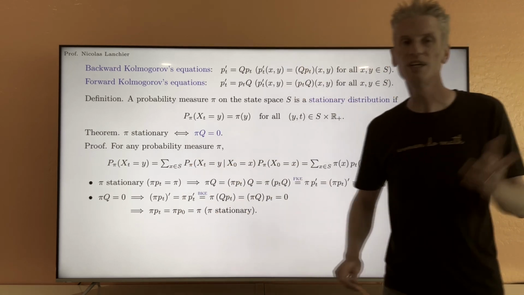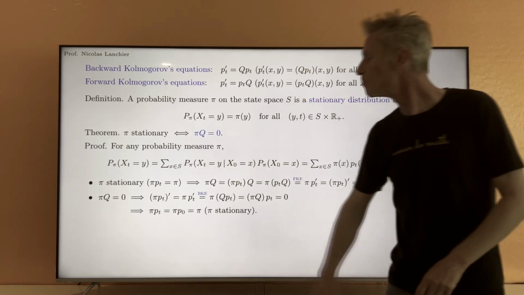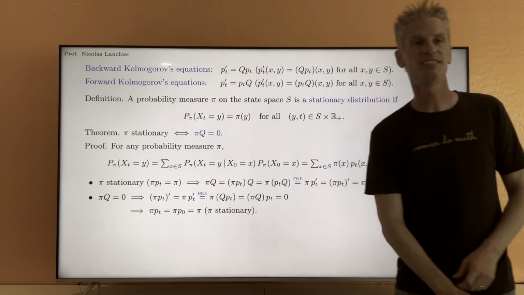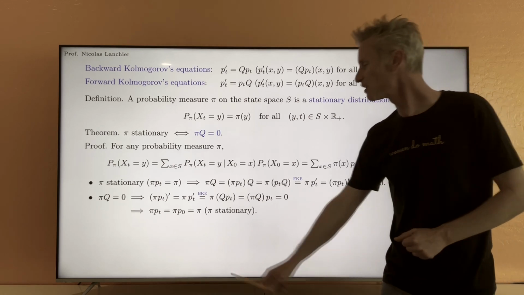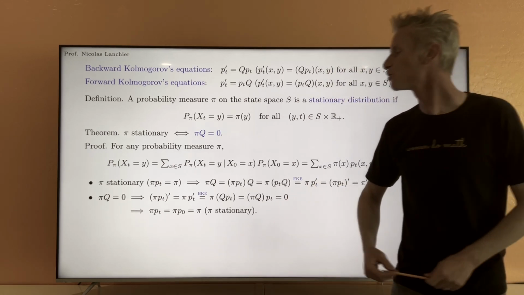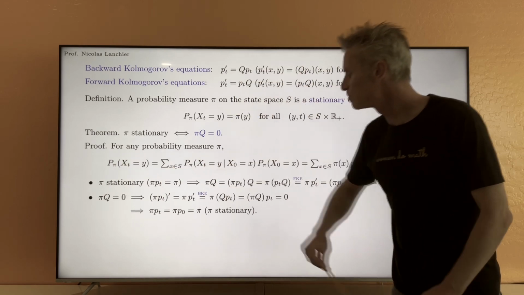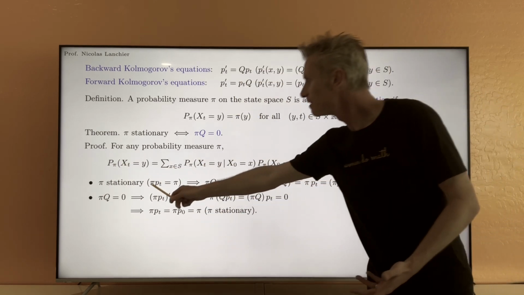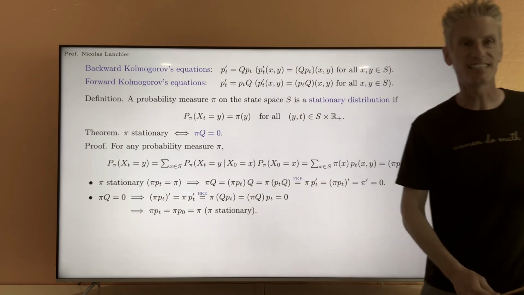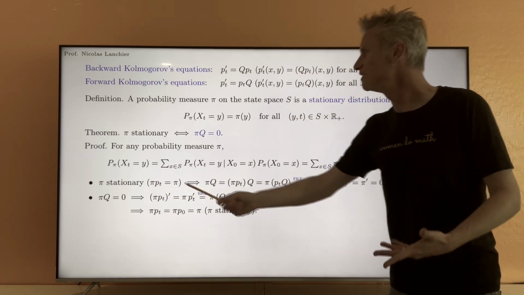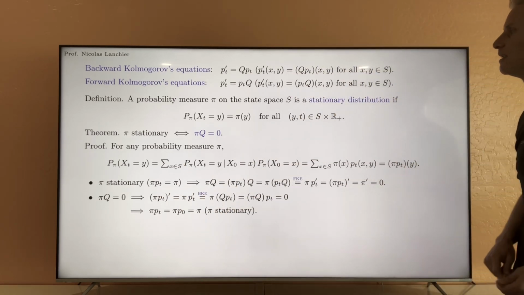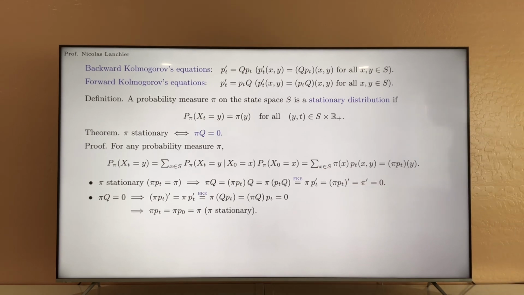So P0 is the identity matrix. Multiplying a vector by the identity matrix does not change the vector. That's again pi. Conclusion: if pi Q equals 0, then pi Pt equals pi, and this is exactly the definition of stationary for a distribution, according again to this equation we proved here.